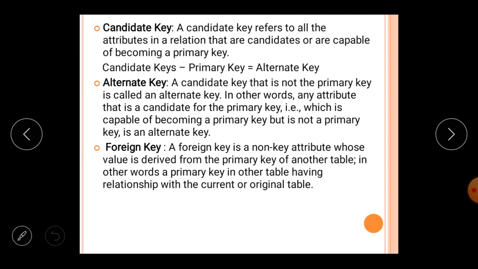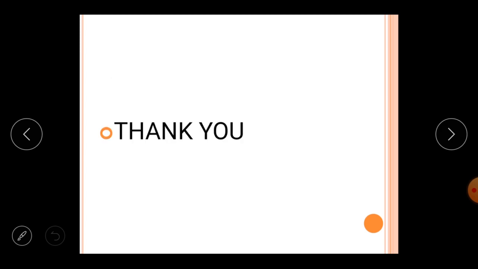And the next key I have is the foreign key. So what is a foreign key? A foreign key is used to create the relationship between two tables, and with the help of the foreign key you will be able to access the data from one table to another table. It will be clearer when we discuss the practical part. So these are the 4 keys that you can use in the database when you are storing data in the computer system. Now this is all about today's session.